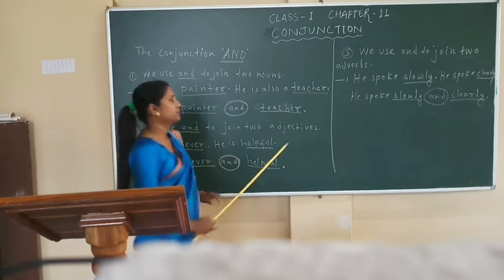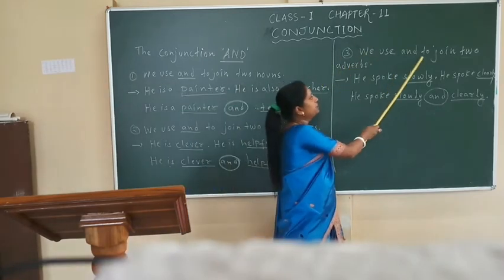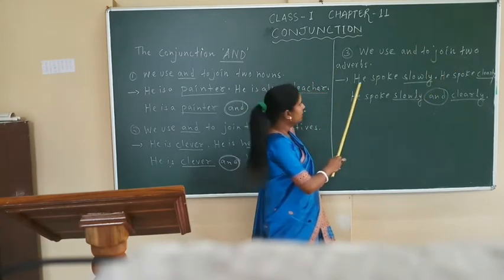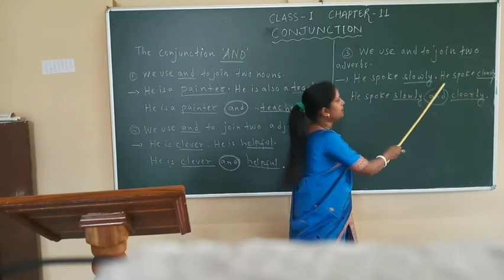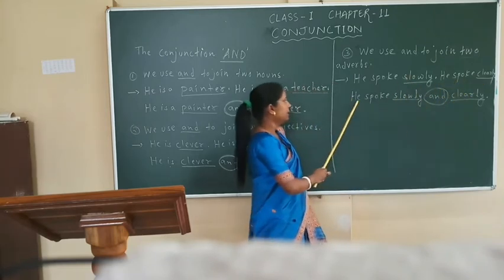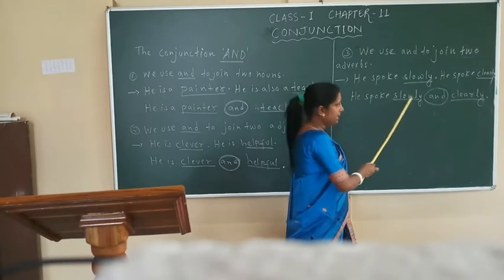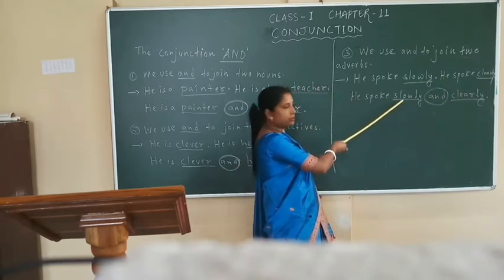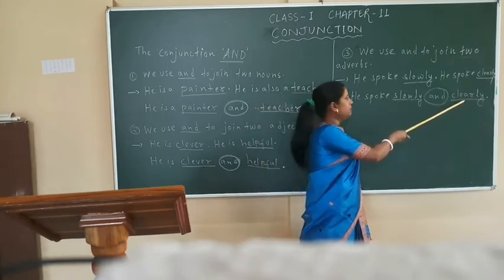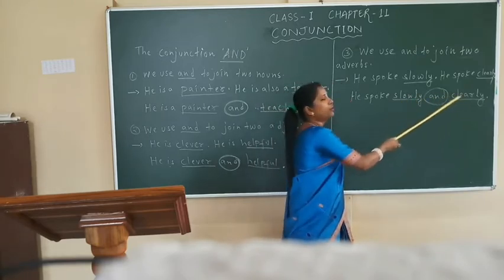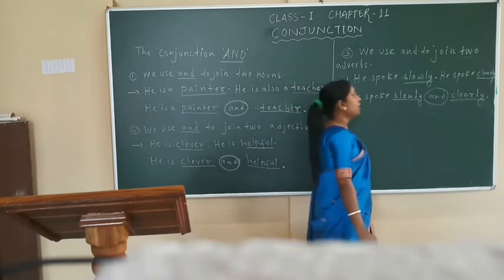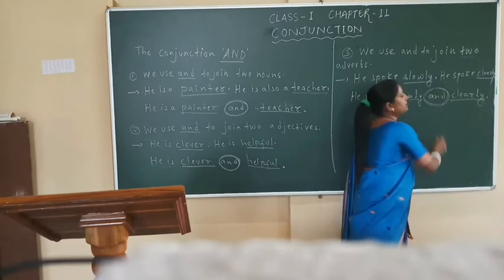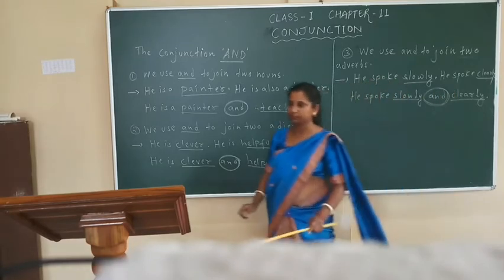Point number 3. We use and to join two adverbs. For example, he spoke slowly, he spoke clearly. He spoke slowly and clearly. Here same, slowly is also an adverb, clearly also an adverb. The two adverbs join together by using the conjunction and make a single sentence. Okay.